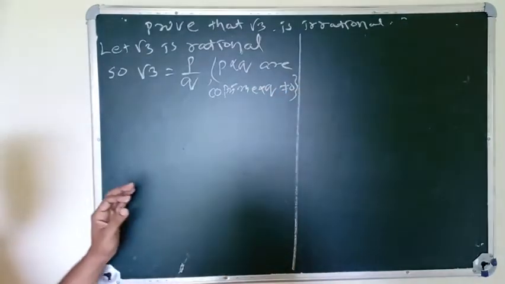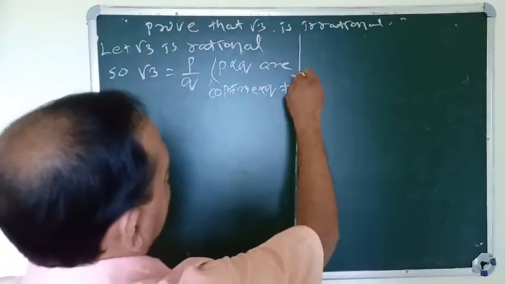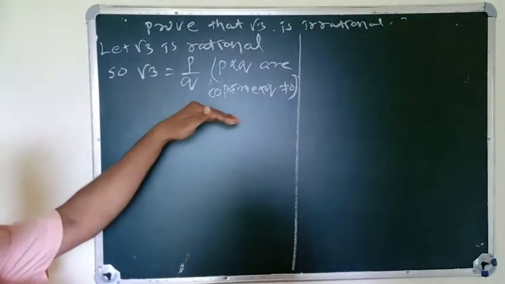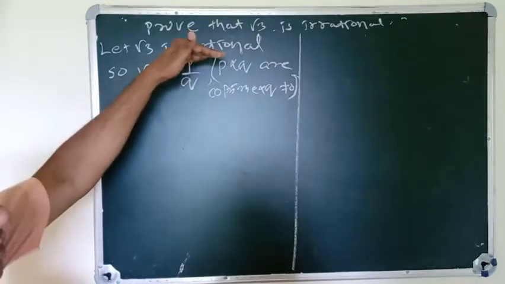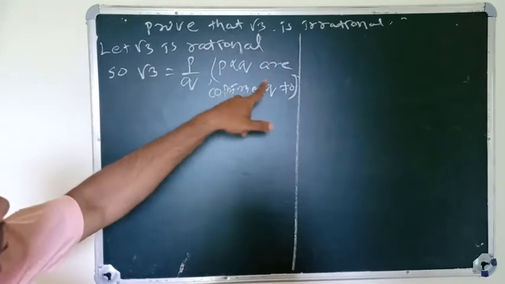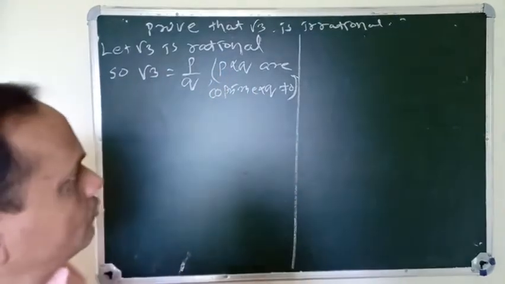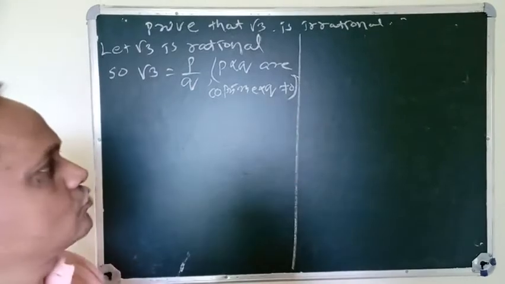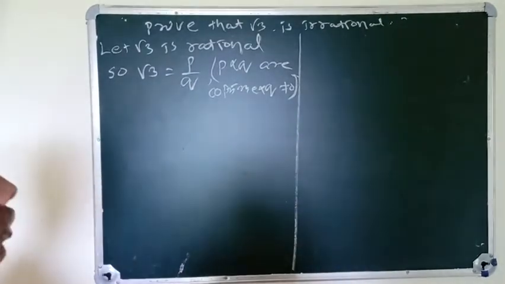This is the assumption we take on. According to the definition of rational numbers, root 3 equals p by q, where p and q are co-prime integers and q is not equal to 0.